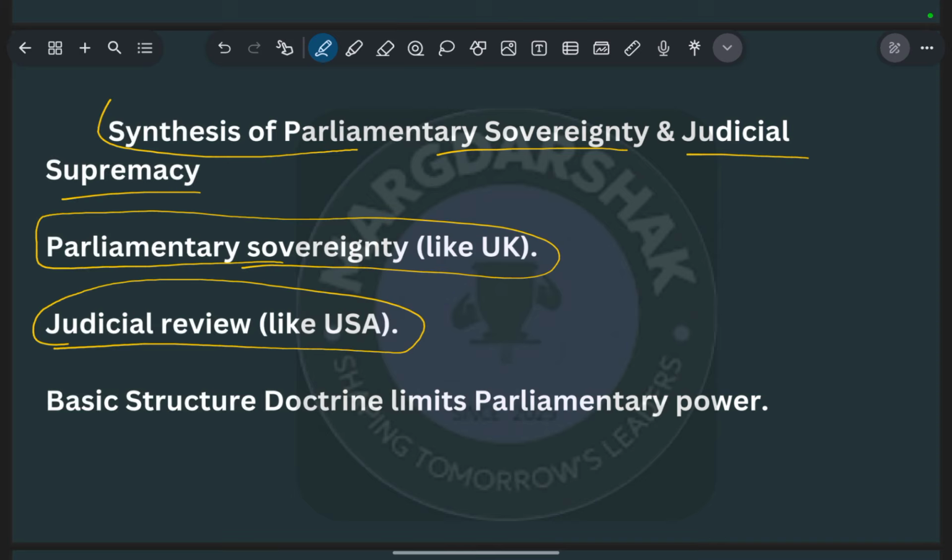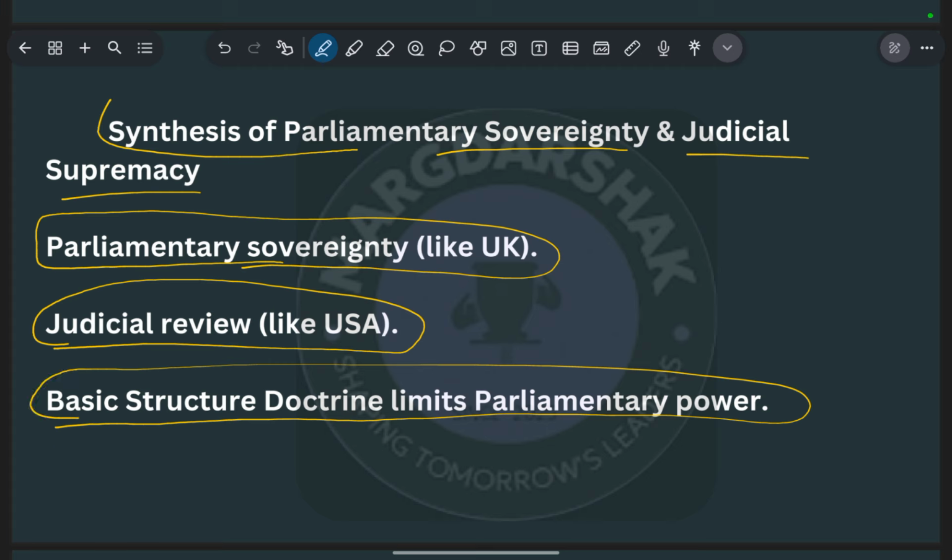Let's talk about the basic structure doctrine, which also limits parliamentary power. The basic structure doctrine first came into force during the Kesavananda Bharati case in 1973. The basic structure is the structure that is the base of our constitution, such as the parliamentary form of government, the post of the president, and the independent judiciary. That is the basic structure of our constitution.